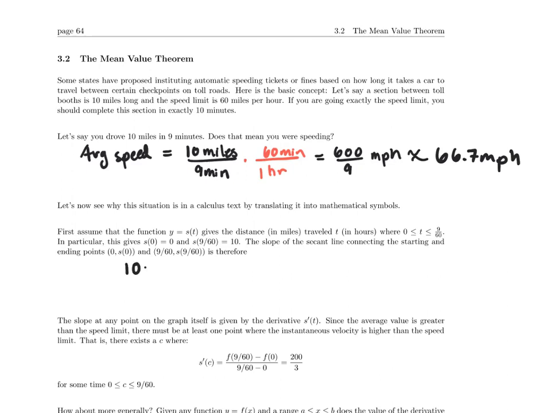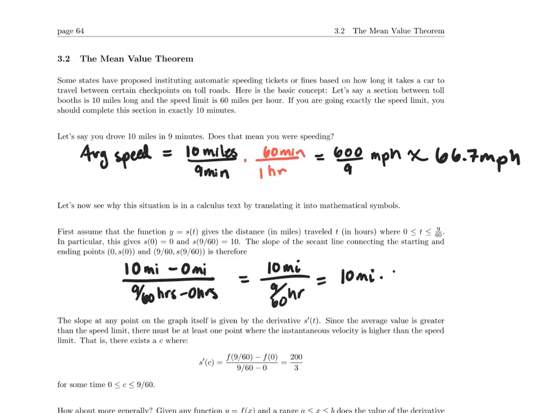So we're doing 10 miles minus 0 miles over 9/60ths hours, not minutes, minus 0 hours. That ends up being 10 miles over 9/60ths hours. We invert and multiply, so we are multiplying by 60 over 9 hours, and we get the same answer that we got up there. So we're essentially just calculating a secant line. And I realized later down here I forgot to change this function to s. So the slope at any point is given by the derivative.